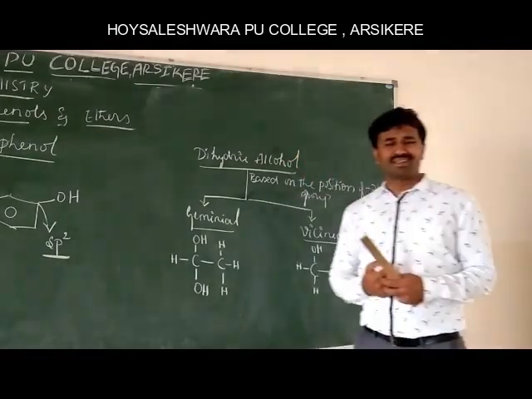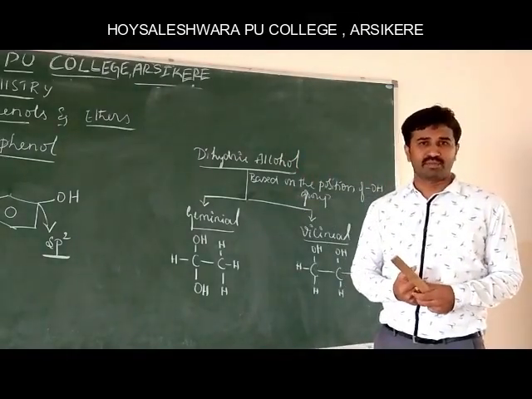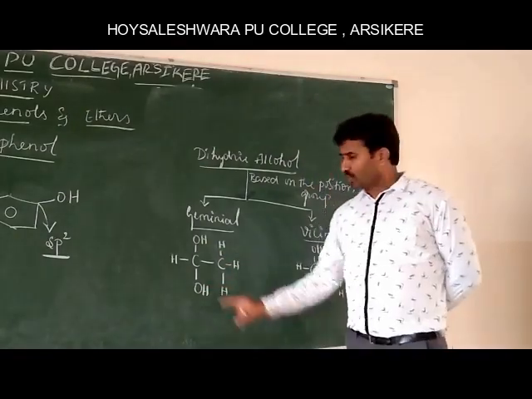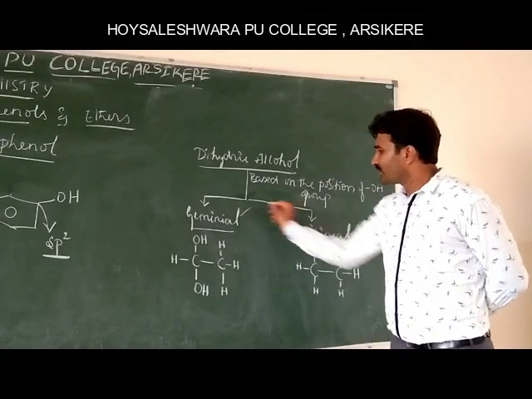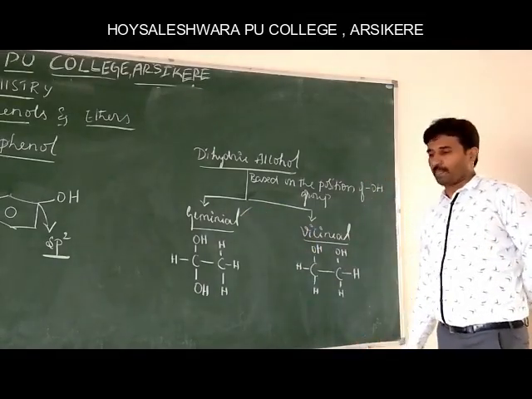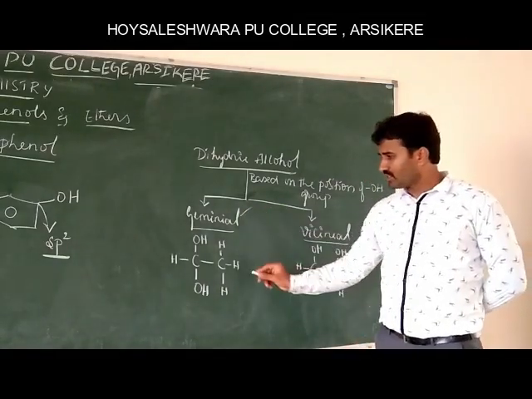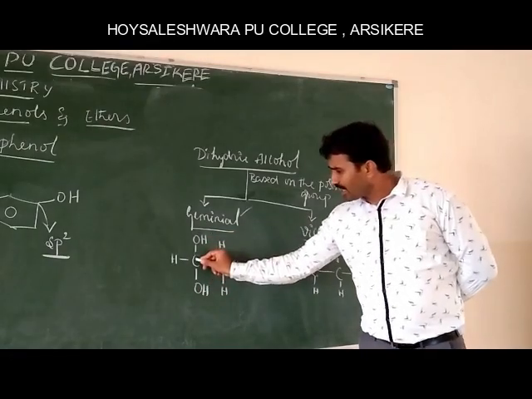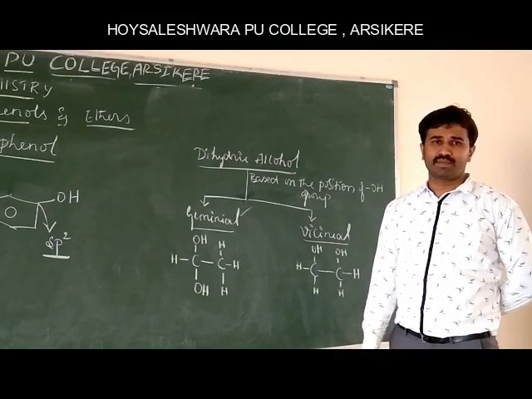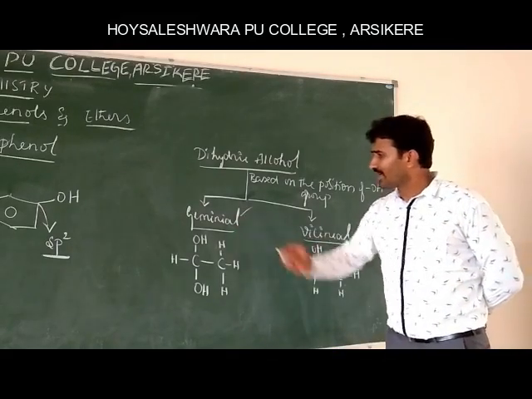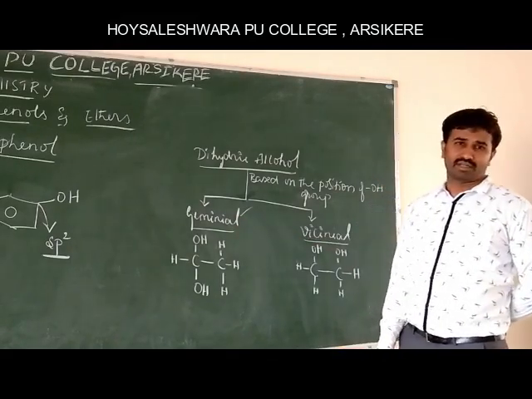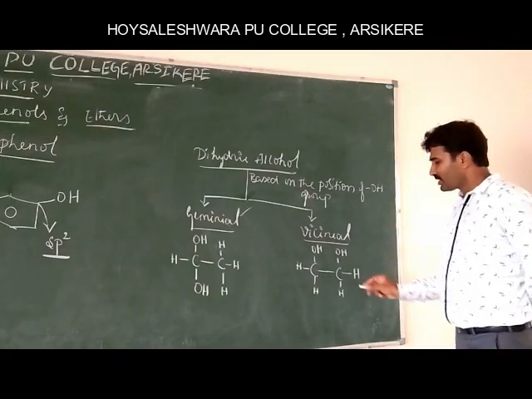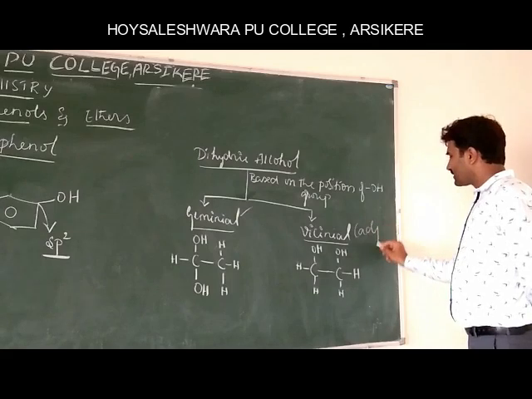Geminal means if the two hydroxyl groups are attached to the same carbon atom, those are called geminal alcohols. Next, in the same way, vicinal means adjacent.